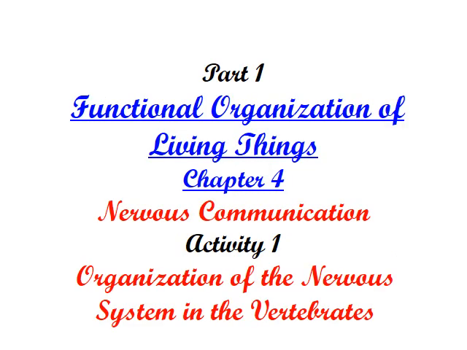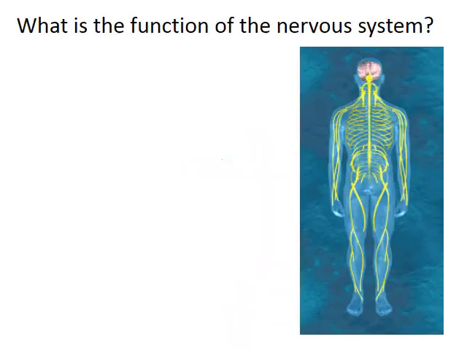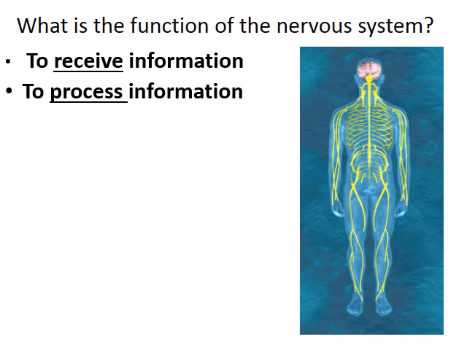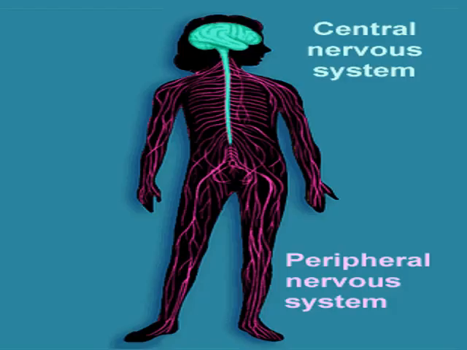This chapter is talking about the nervous system, nervous communication. It's about the organization of the nervous system in the vertebrates. What is the function of the nervous system? Mainly the function of the nervous system is to receive information, to process information, and to respond to this information.